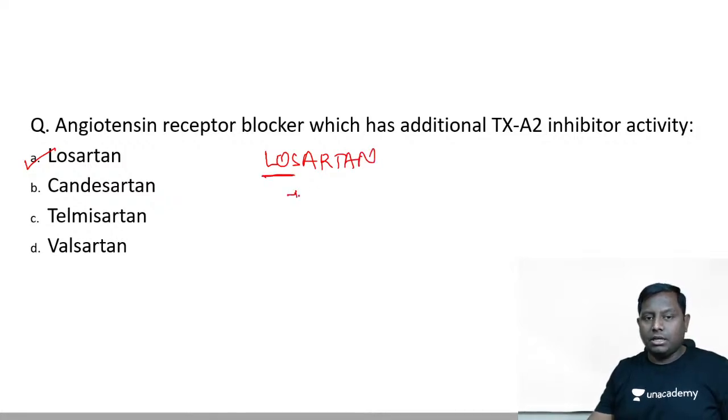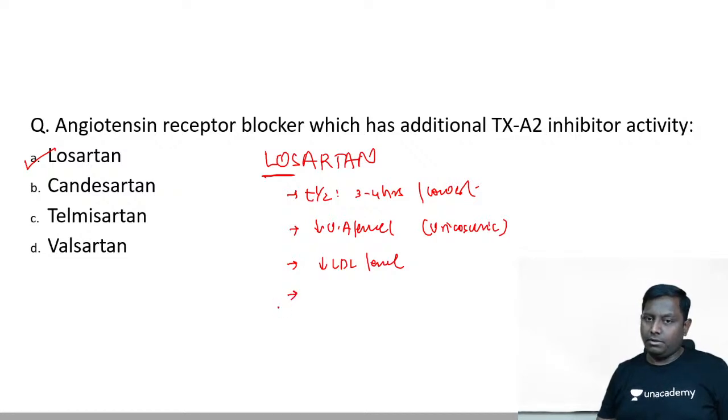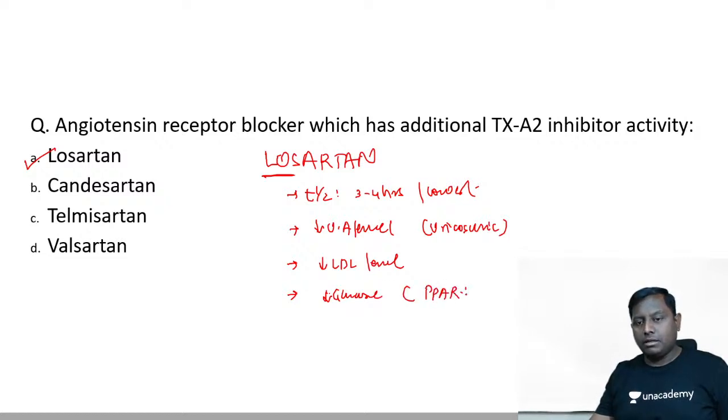What do we say about losartan? Everything is low. That means its half-life is the shortest, 3 to 4 hours. So lowest half-life. Then losartan also lowers the uric acid level because of its uricosuric property. Losartan also lowers the LDL level. Losartan is also a drug that lowers the glucose level as well because of its additional PPAR gamma agonistic property.